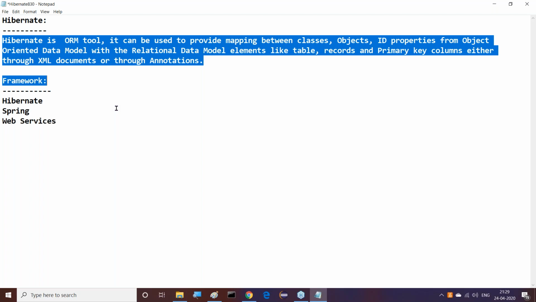So developer flexibility is available. The developer is more flexible with Hibernate, but not with JDBC. Why? Because in JDBC the developer has to write everything. But in Hibernate, the developer is not required to write everything. He just has to provide the mappings. That's it. Automatically it's going to happen. Right, sir. Good. Now this is the total story we can understand about Hibernate.